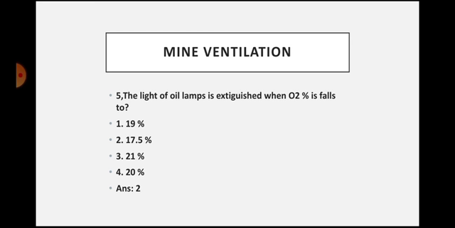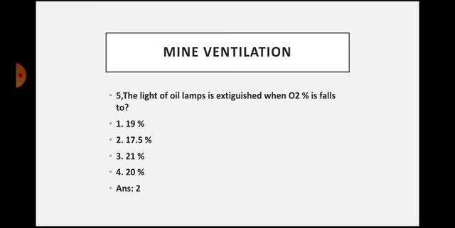As we all know, a common standard of ventilation is that at any point of the entire ventilation network, there should not be less than 19% of oxygen. So 19% is the standard one.